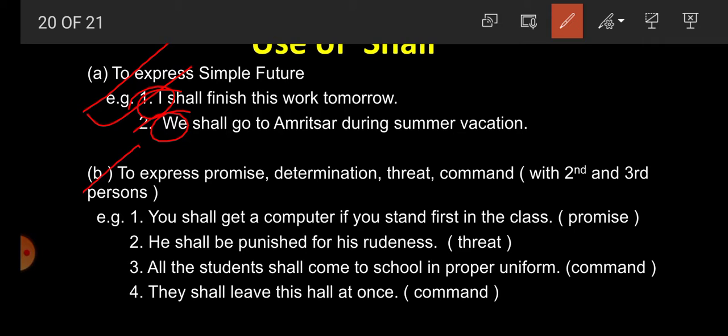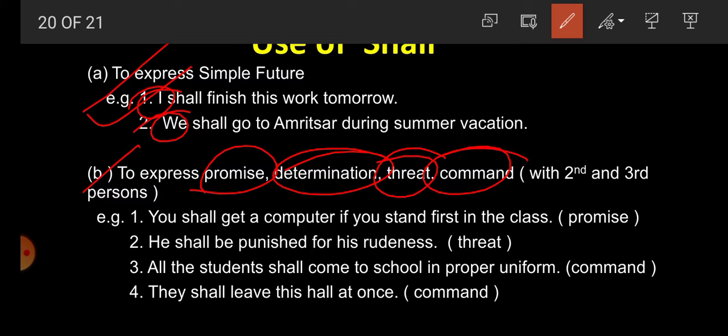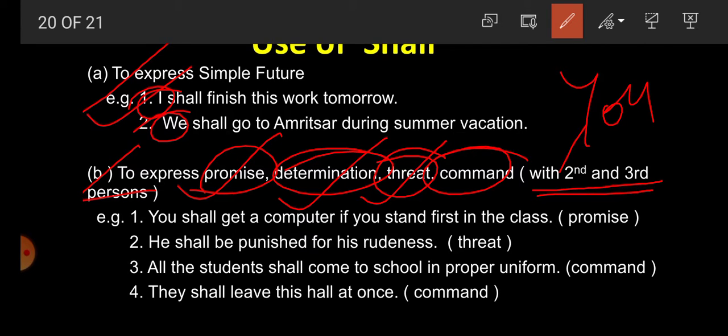Now second one, to express promise, determination, threat, command, shall is used with second and third person. What is second person? You. And what is third person? He, she, it, any singular name or thing, or they, or any plural name or thing. So we can use shall with second or third person to express promise, determination, threat or command.